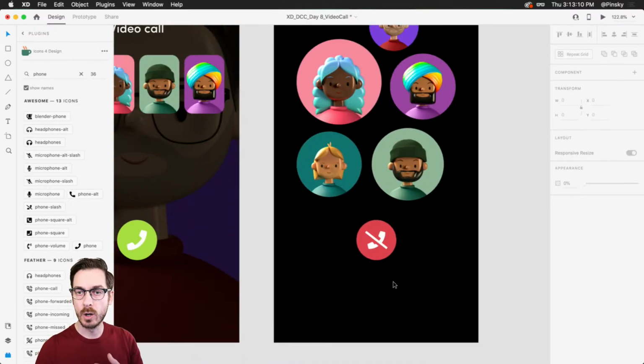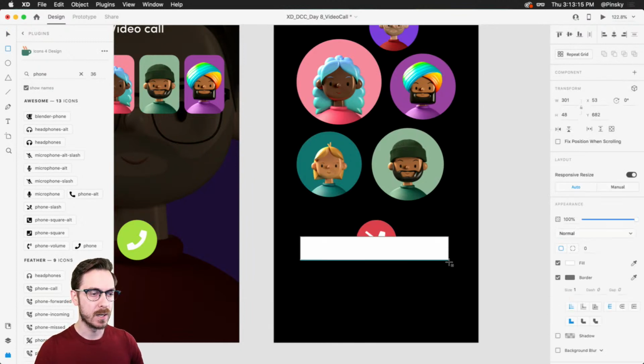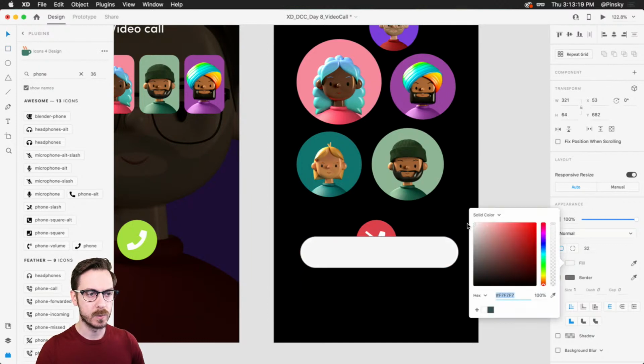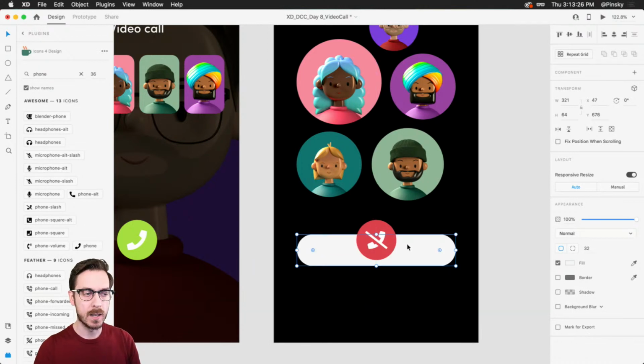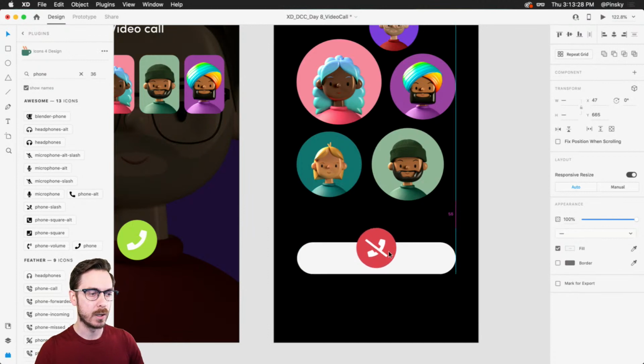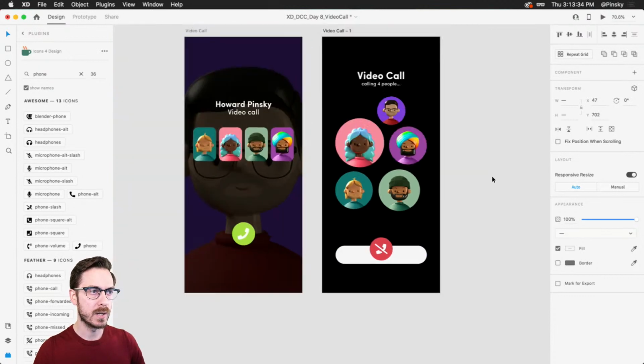Maybe, since the call is being initiated and it's actually ongoing, you can add a bit of a background here. So you can add sort of like an action bar, right? Let's change the color to a gray. You can also add a gradient if you want to. Move it on back. And on this, if we do have time, we may not, but on this you can add additional icons to flip your camera, mute your mic, a lot of different things, right? But I'll pop this right about here.